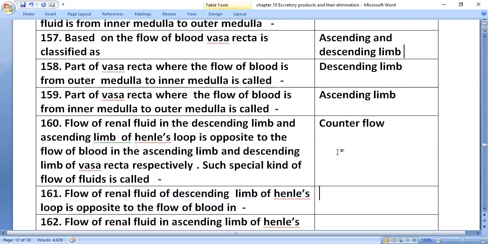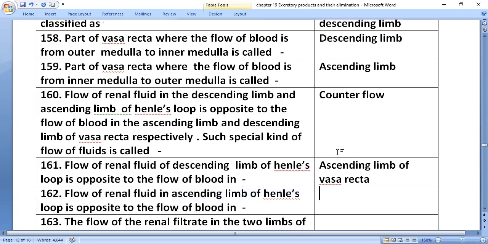Flow of renal fluid in the descending limb of Henle's loop is opposite to the flow of blood in the ascending limb of vasa recta. Flow of renal fluid in the ascending limb of Henle's loop is opposite to the flow of blood in the descending limb of vasa recta.